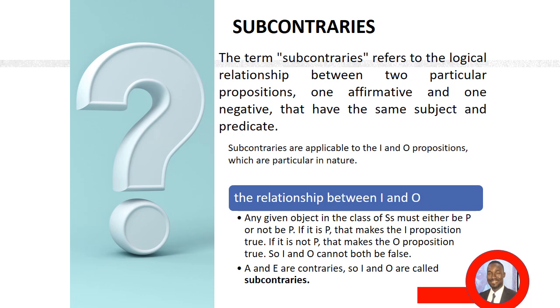Just like the contraries, the subcontraries refer to the logical relationship between two particular propositions, I and O. One is affirmative while the other is negative. I and O propositions cannot be true together, neither can they be false together, because they are mutually exclusive statements. If one is true, the other must be false. For example, if "some cats are black" is true, then "some cats are not black" must be false, and vice versa.